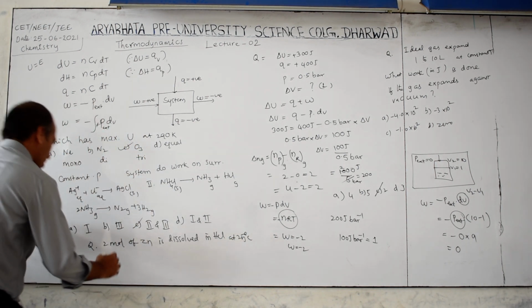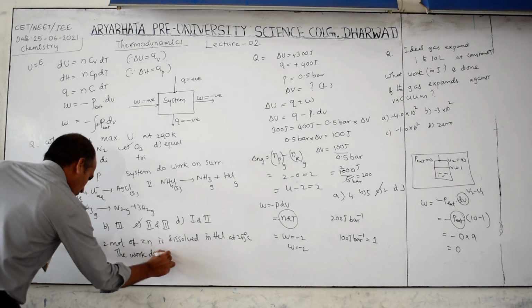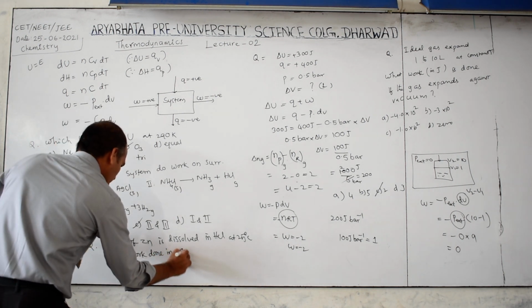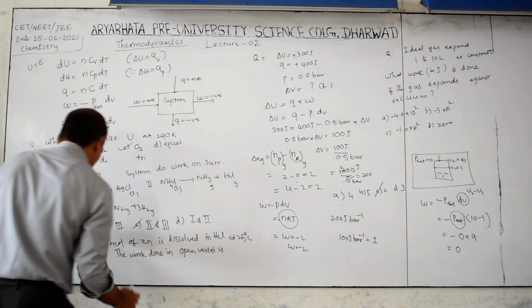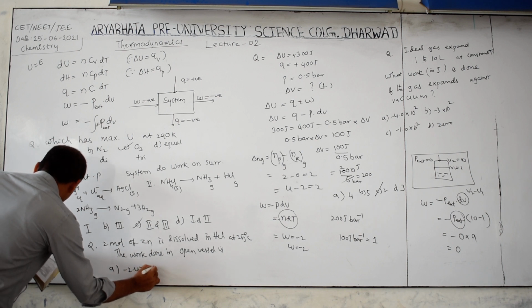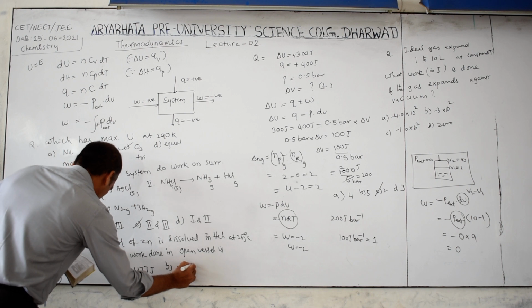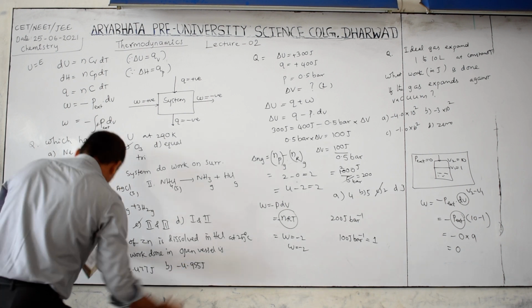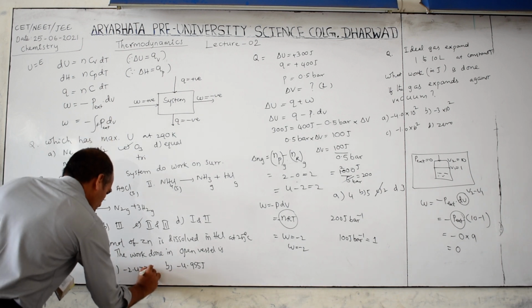The work done in an open vessel is, options are given here: A, minus 2.477 joule, and B option is minus 4.955 joule, kilojoule, that is not joule, kilojoule.